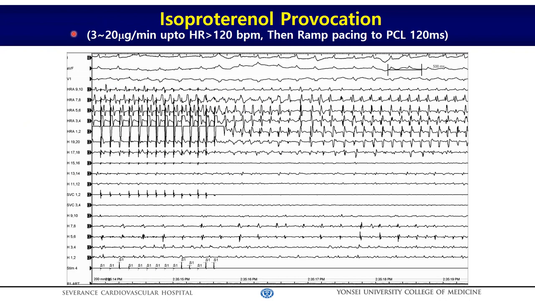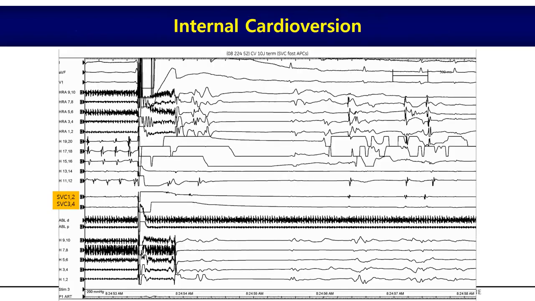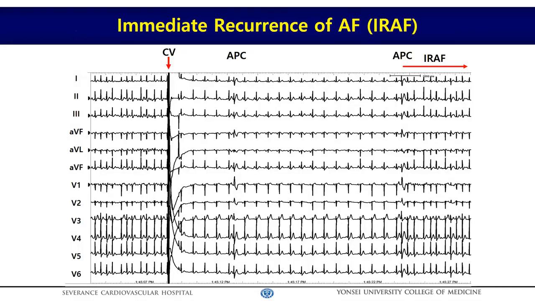Isoproterenol dosage is quite variable from person to person depending on the beta blocker used. Then we induce atrial fibrillation or tachycardia by ramp pacing down to 120 millisecond pacing cycles. If we fail to induce sustained atrial fibrillation 3 times, we finish the procedure. Otherwise, we wait for 3 minutes for the intracellular calcium elevation during AF and isoproterenol. Then we deliver an internal shock of 10 to 20 joules to restore sinus rhythm.